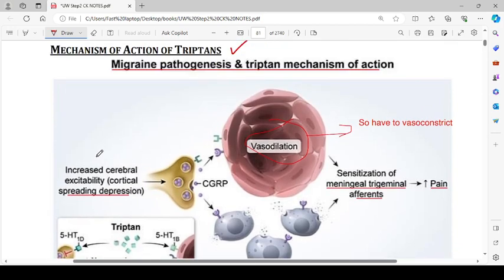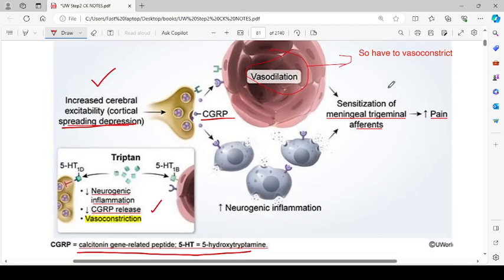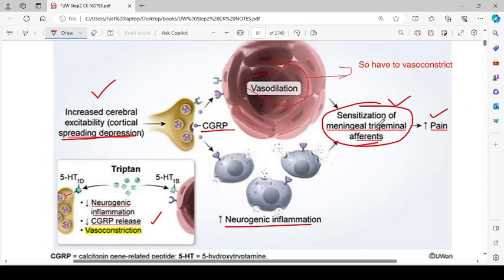So increased cerebral excitability, cortical spreading depression, that will lead to release of CGRP. CGRP causes vasodilation, sensitization of the meningeal trigeminal nerve that leads to increased pain afferents. Also CGRP will lead to increased neurogenic inflammation that also sensitizes the meningeal trigeminal afferents that result in increase in pain sensation.